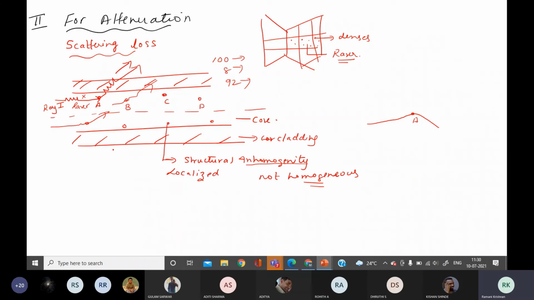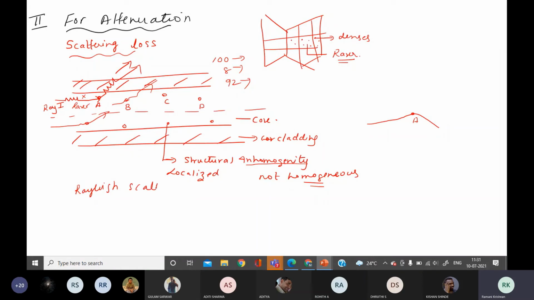Can you guess when both are matching, what type of scattering takes place? I told you already. Name this type of scattering. When the wavelength of the light is matching with the dimension of the obstacle, what type of scattering takes place? I gave you the name also. Let me see who was attentive that day. That scattering is called what? Tell me. Rayleigh scattering, ma'am. Yes. Rayleigh scattering. Very good. Good girl.